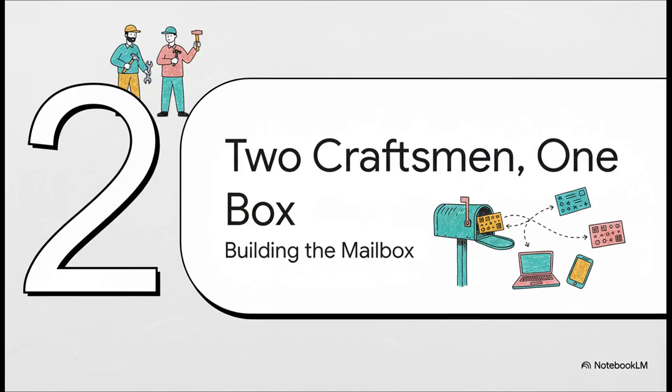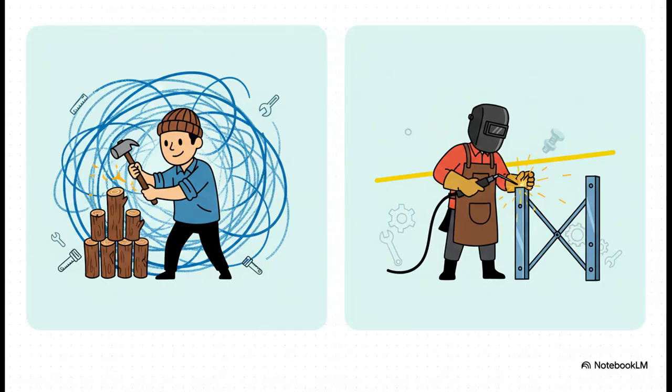So if the rules are universal, what's different? Well, let's jump back to our mailbox analogy. The mailbox has to be built by someone, right? And just like in the real world, you can have two totally different craftsmen build the exact same thing using completely different tools and materials. So on the left, let's say we have our carpenter. They're using Node.js and Express, working with JavaScript, a material known for being really fast and great at handling lots of tasks at once. And on the right, we've got our welder, using Python with Flask. That's a whole different set of tools, known for clean, readable syntax and a more straightforward, step-by-step approach.